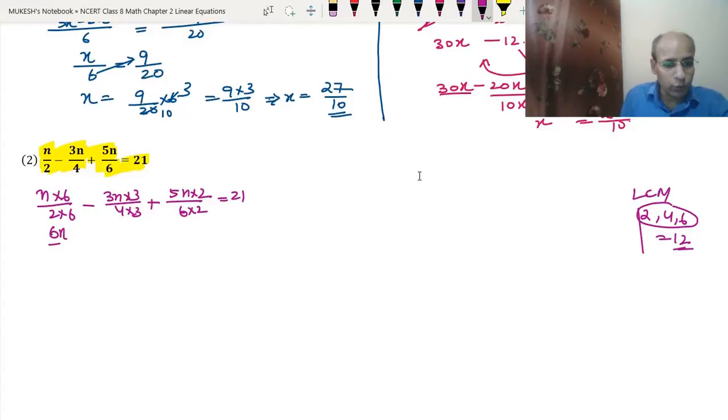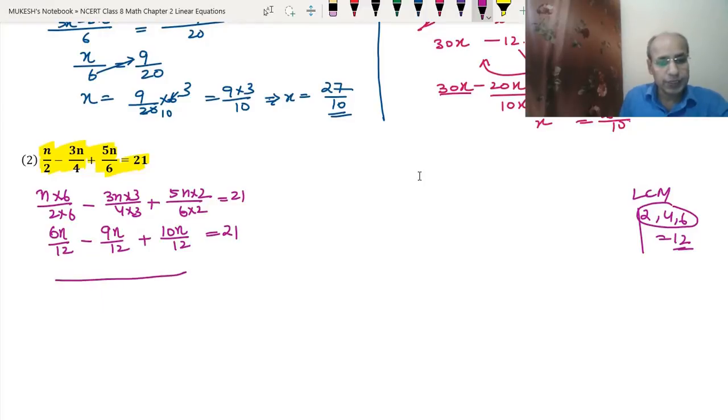Okay, so 6n upon 12 minus 3 3 are 9n upon 12 plus 2 5 are 10n upon 12 will be equal to 21. So we will write the common LCM 12. So we got 6n minus 9n plus 10n equals 20. See, this 6n and this 10n will be equal to 16n and minus 9. So 16 minus 9 will become 7. So all these things, after solving, will become 7n upon 12 equals 21.